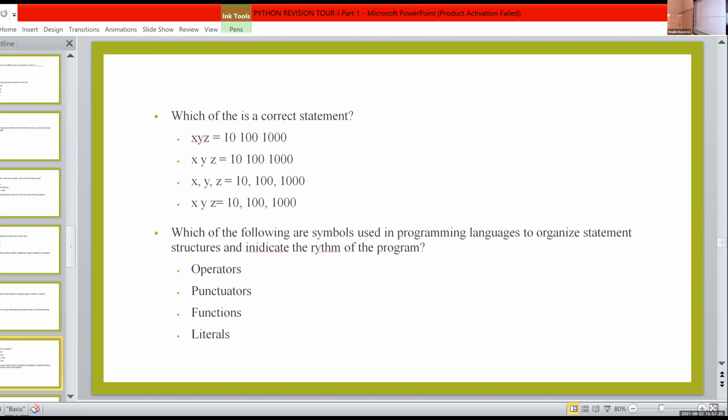Operators are used for some particular operations. Literals are constant values. These punctuators are used for maintaining the rhythm or organizing the program. That is, if a colon is needed, we use that colon. If indentation is needed, we use that, just like that. So punctuators are the tokens that are used for maintaining the structure and rhythm of a program.